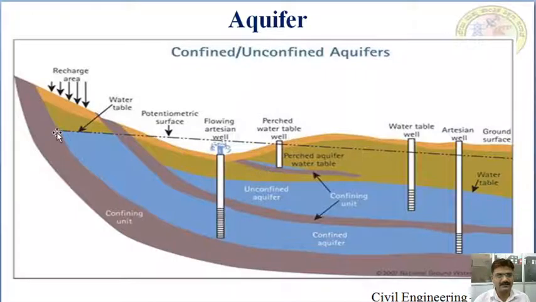This is the area where the unconfined aquifer is present. It has an impermeable strata, where this impermeable strata is bounded both above the confined aquifer and below the confined aquifer. This is the pictorial representation which shows the unconfined and confined aquifer.